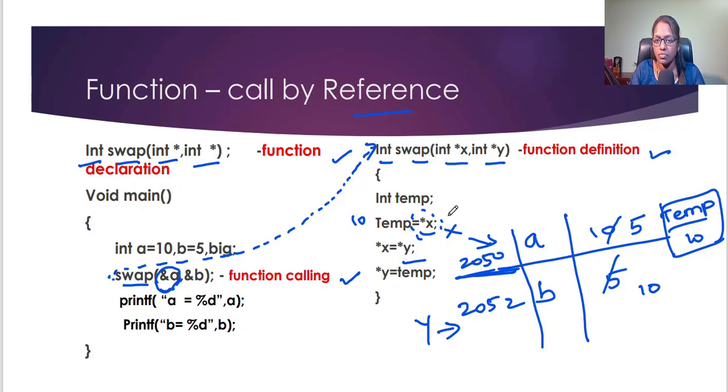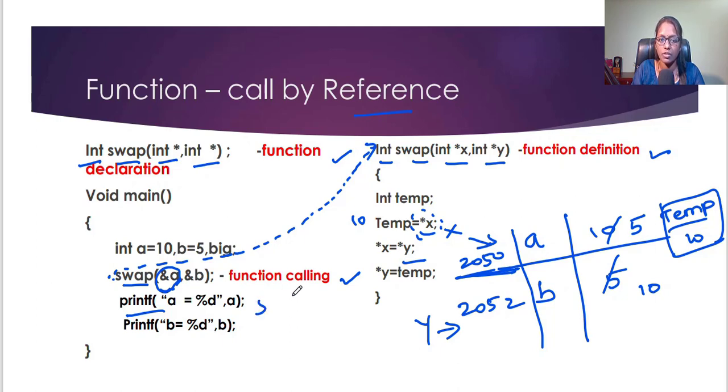Once this function is finished, it will come to the next line after the function call. So next it will come here, printf a equal to percentage d. Now see, because the process is done based on the memory location, the a value has become 5.